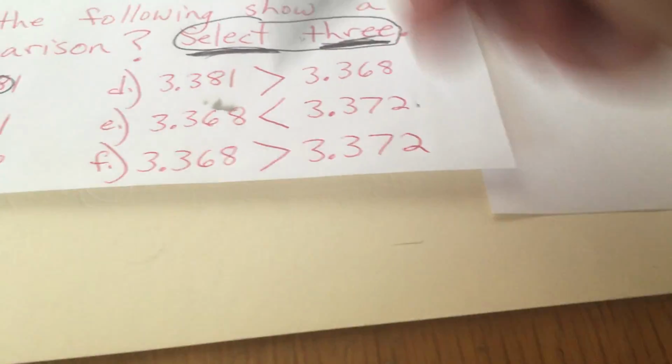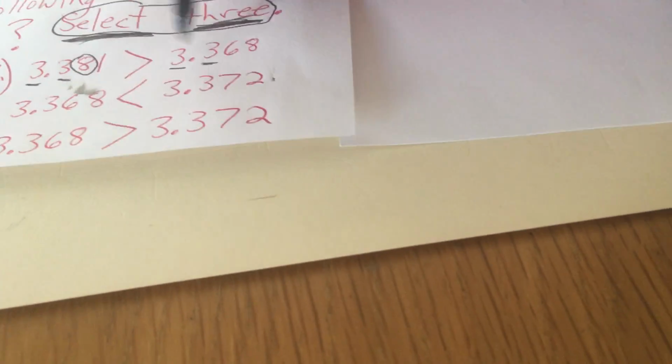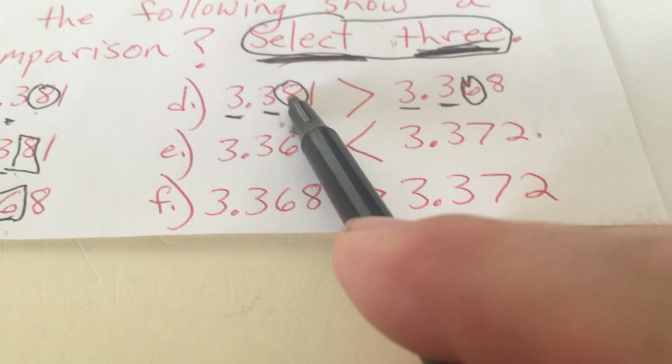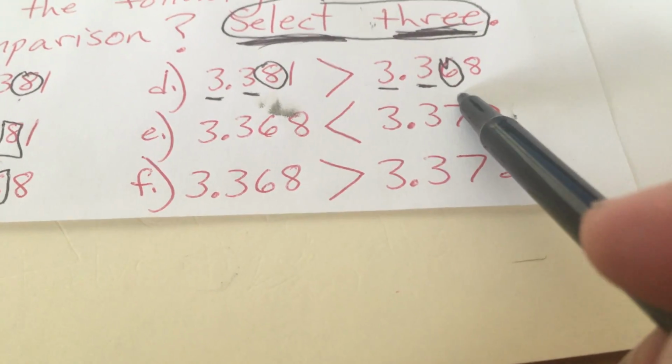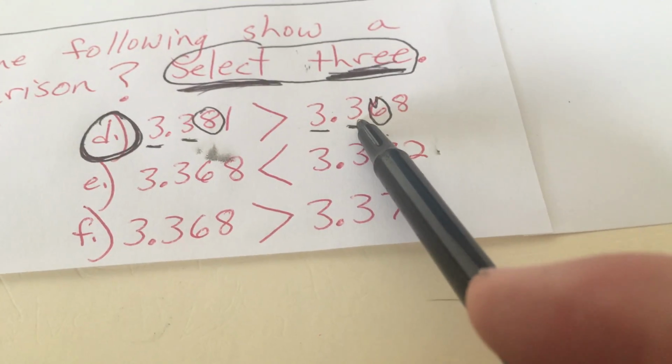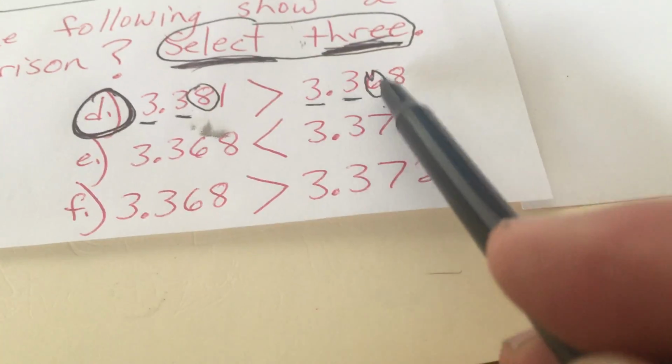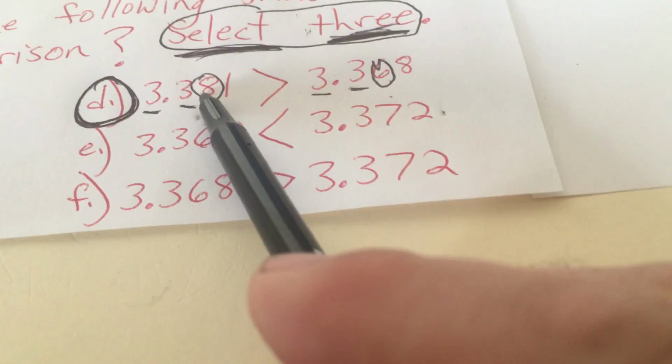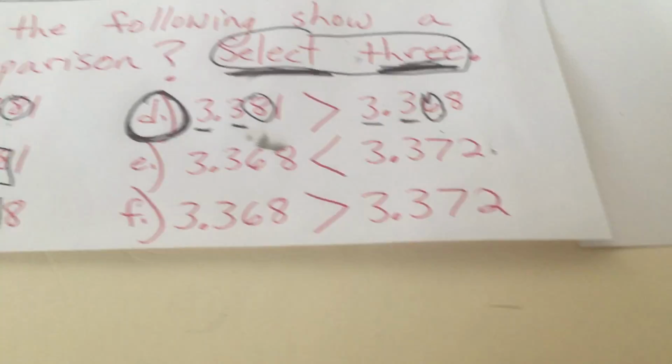Let's move on to these last ones. 2 of these are going to be right. Let's find them. Okay, again, we're going to start with the biggest place value, 3 ones and 3 ones, 3/10 and 3/10, 8/100 and 6/100. So let's see, this says that the 8/100 is greater than 6/100. That is correct. 8/100 is more than 6/100. Everything else, those bigger place values, were all the same until we got to that point. So we're just comparing those 2 there. 8 is greater than 6 in the same place value.